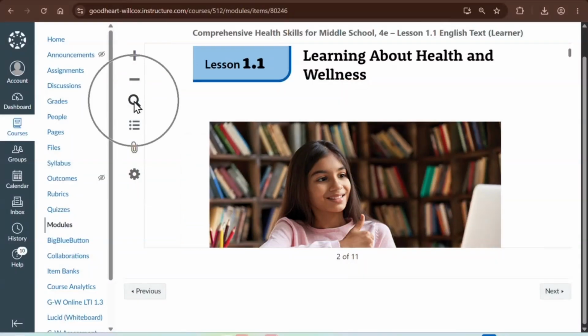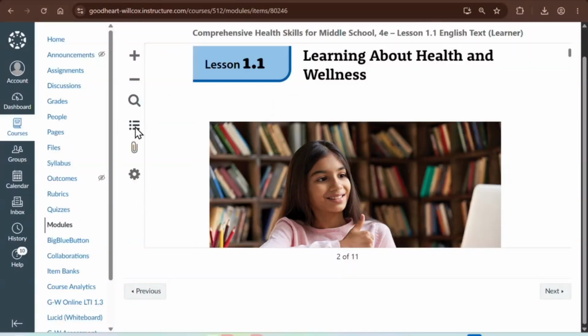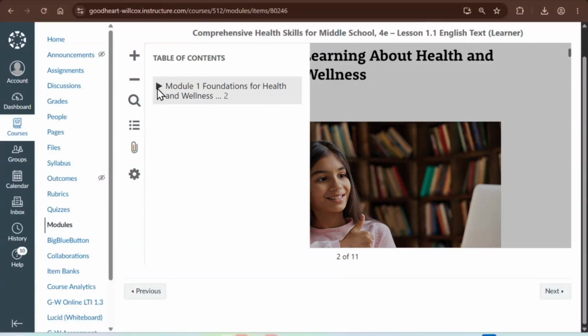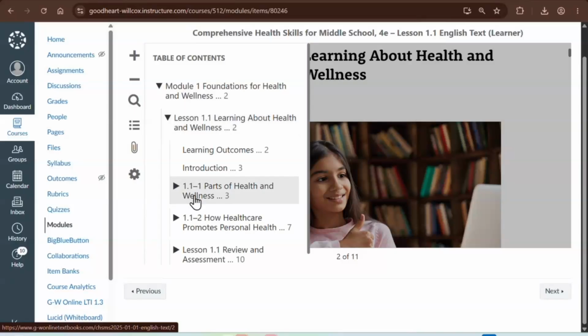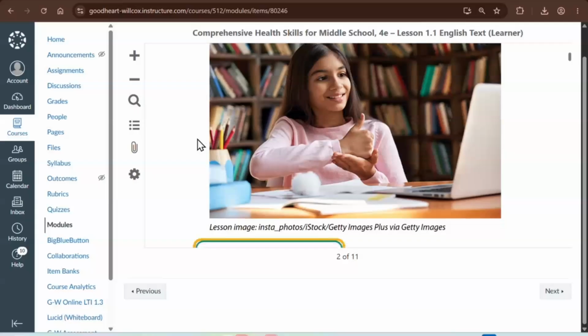The search allows the student to search within the lesson. I can type in a key term or a page number, just click go. I can also choose and click the table of contents to jump within lesson 1.1, but I do need to stay within 1.1. I'll scroll down.